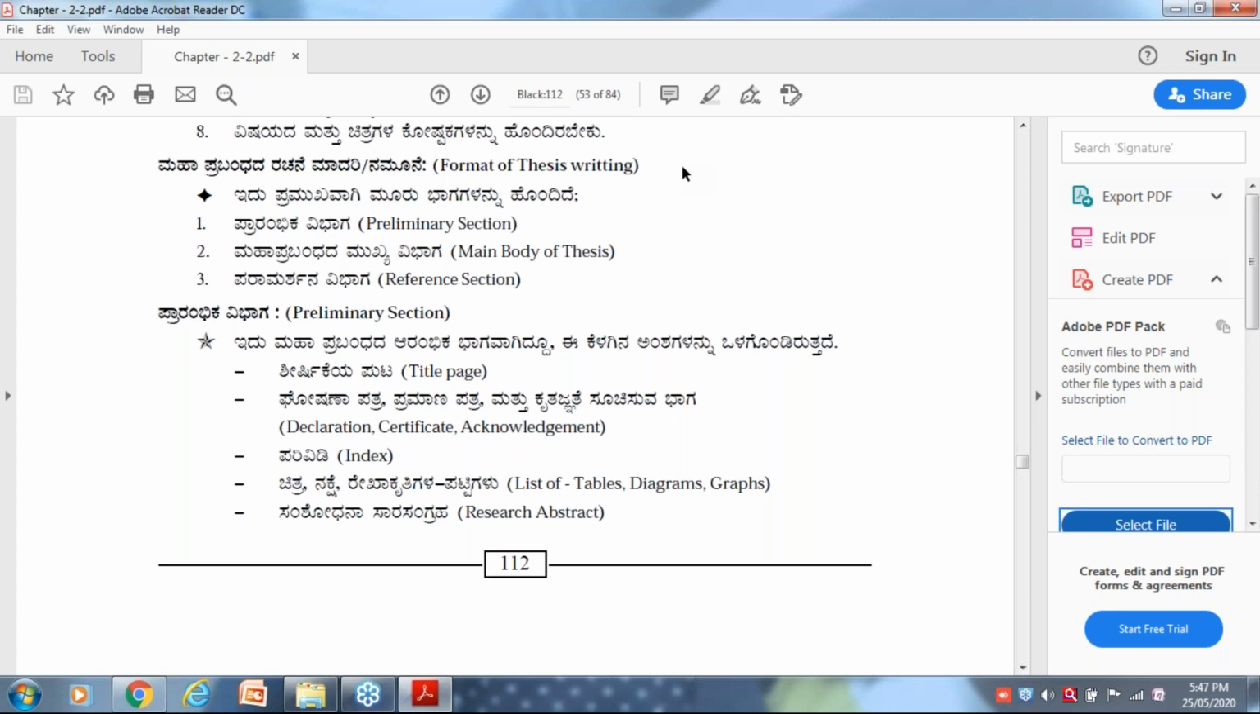What is the preliminary section? In the preliminary section, you should have a title page. Likewise, it is your assignment.